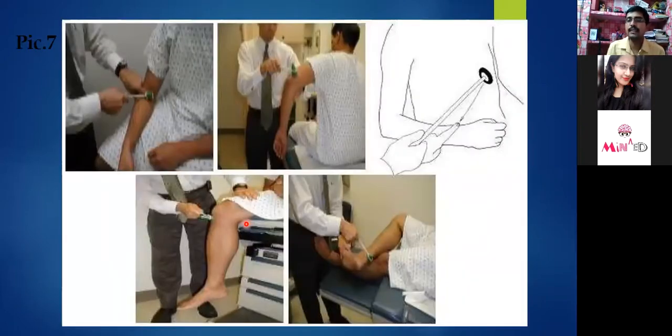The pictures are showing the examination of the biceps, triceps, knee, and ankle jerk, and we are trying to elicit the different reflexes. And definitely, while examining the reflexes, we are identifying the involvement of the particular nerve root.